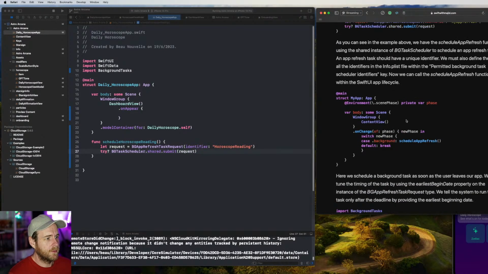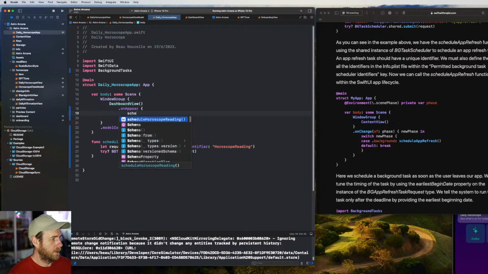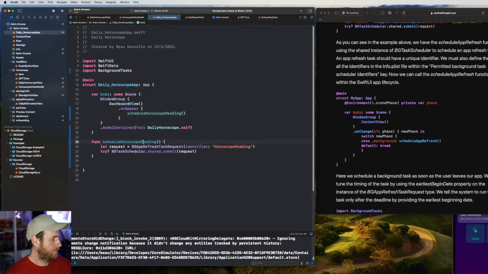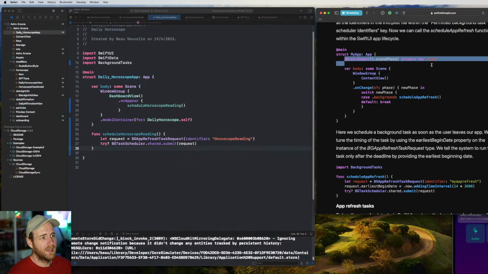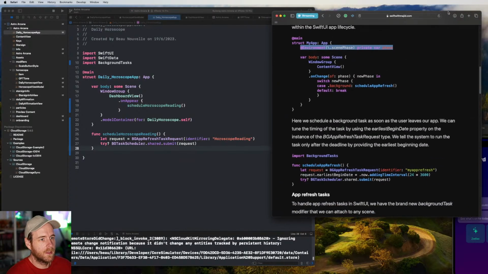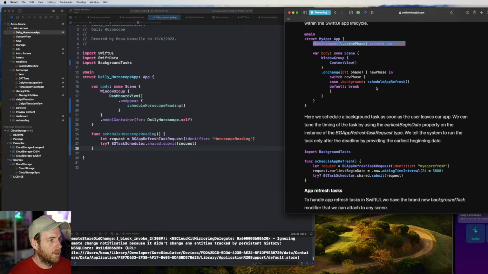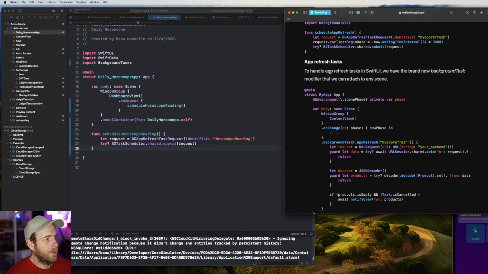Okay, so what we need to do is apply it here. And then what we'll do is we'll just say schedule horoscope reading. I think that works. Looks good to me. It's pretty much the same, except instead of scheduling this on the scene change, we're just gonna do it when the app launches. That's fine. Okay, so app refresh task.